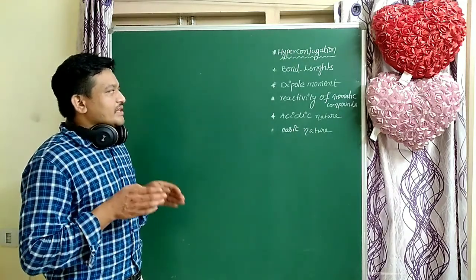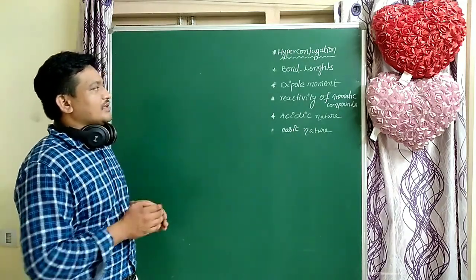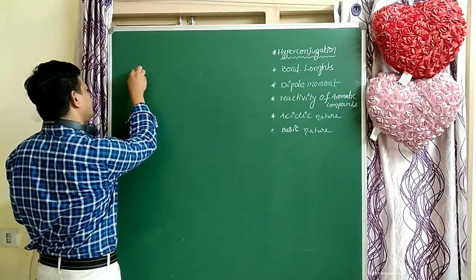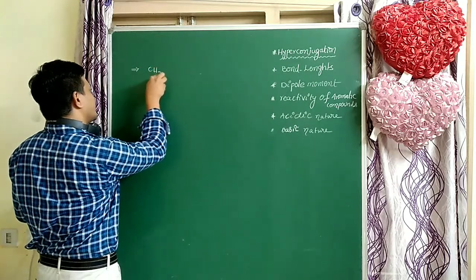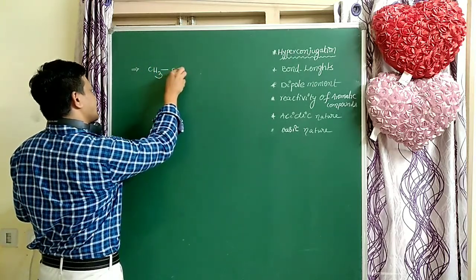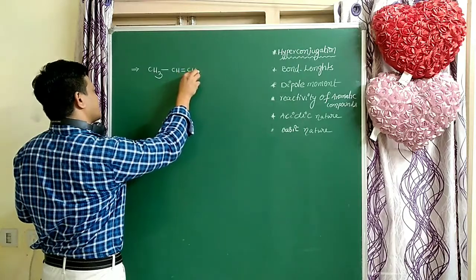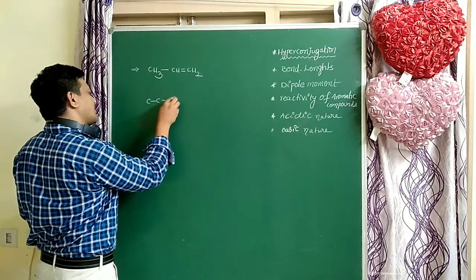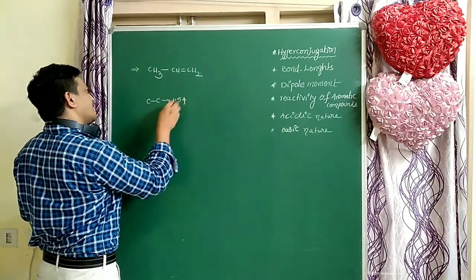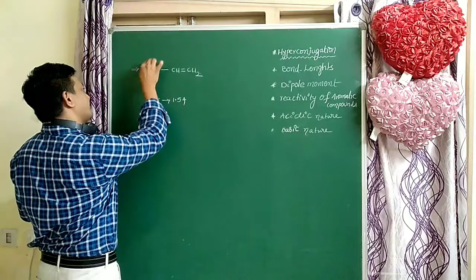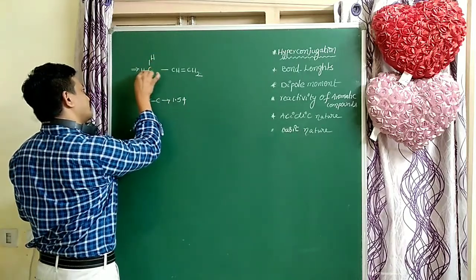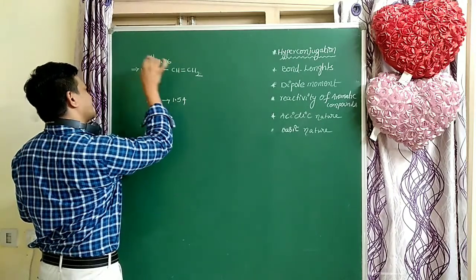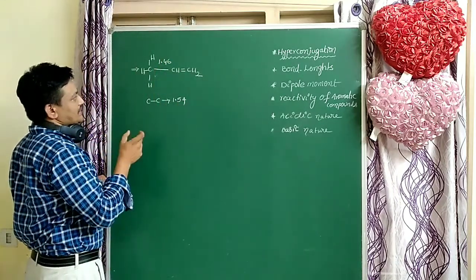Hyperconjugation affects the bond length. For example, take propene, CH3-CH=CH2. We already know that the carbon-carbon single bond length is 1.54, but for this compound the carbon-carbon single bond length is 1.46, which is slightly less than this value.